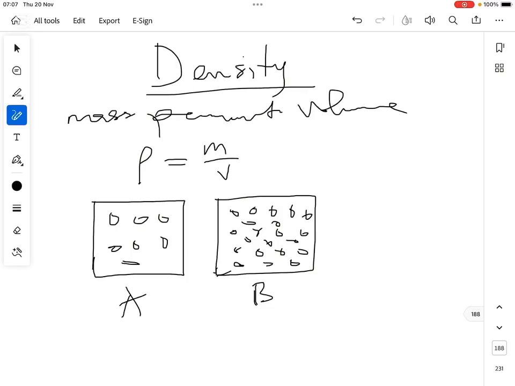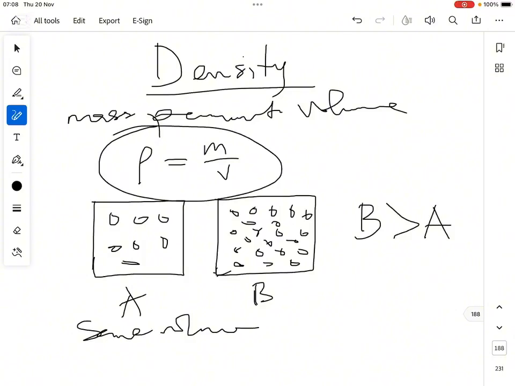Any of these are fundamental particles, or even the subatomic particle. If they have the same volume, you'll notice that B is denser than A because it has more fundamental particles within the same volume. So that's why density is mass per unit volume.